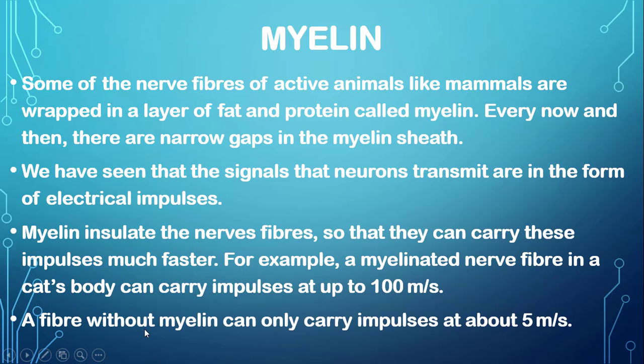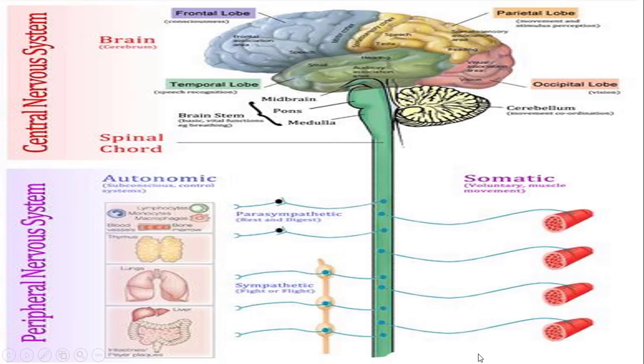A fiber over here means axon, without myelin can only carry impulses at about 5 meters per second. A huge difference. Now, dear students, look at this structure. You can see that this is the brain and this is the spinal cord. Now, your brain and the spinal cord form the central nervous system.